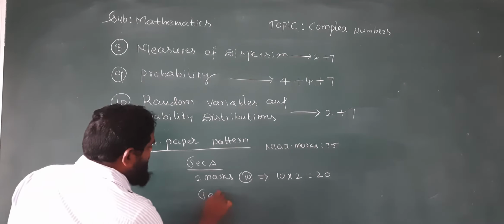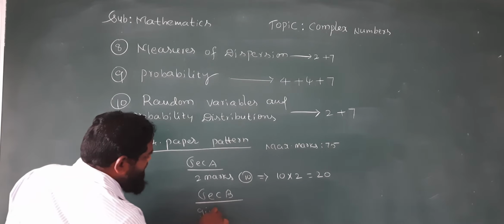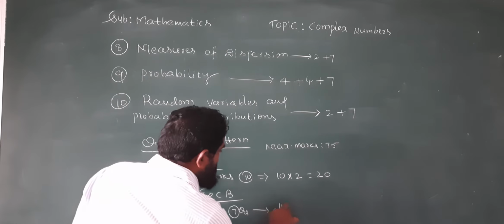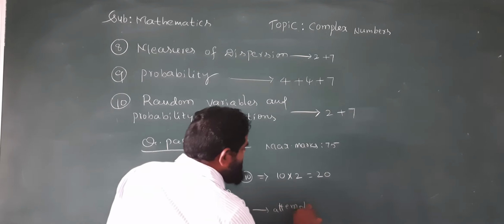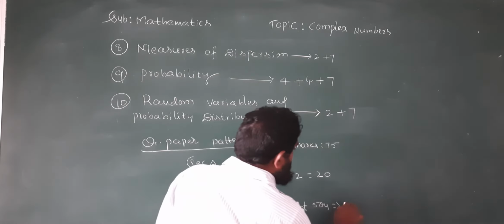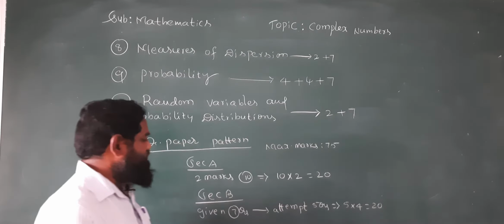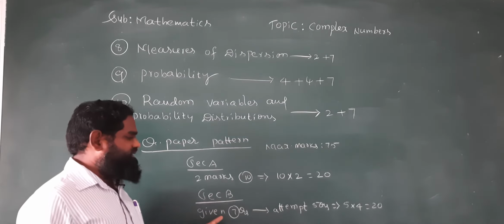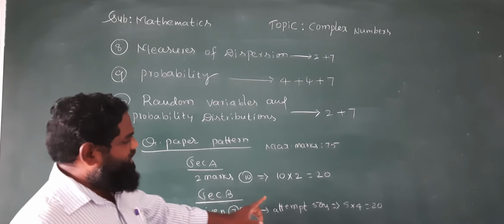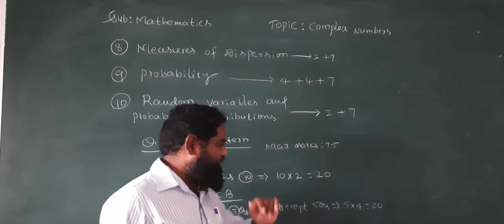From section B, 7 questions are given, but attempt any 5. Each question carries 4 marks, 5 fours are 20.